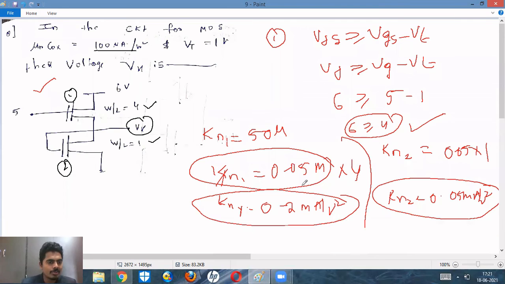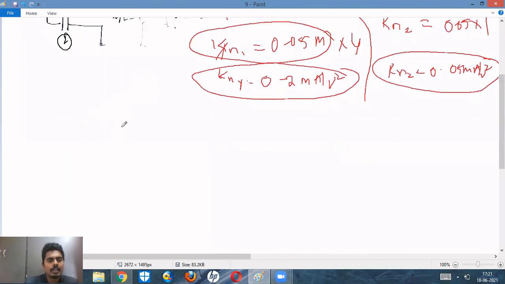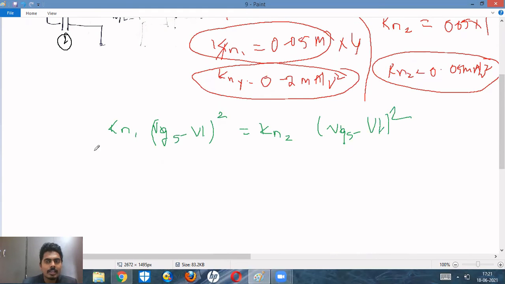So we have got Kn1 and Kn2. We need to find the value of Vx. Since it is a single current equation, we can write Kn1 into (VGS minus VT) whole square of the first transistor is equal to Kn2 into (VGS minus VT) of the second transistor. And here you must carefully remember that Kn1 is not equal to Kn2. Okay, so that is very very important.